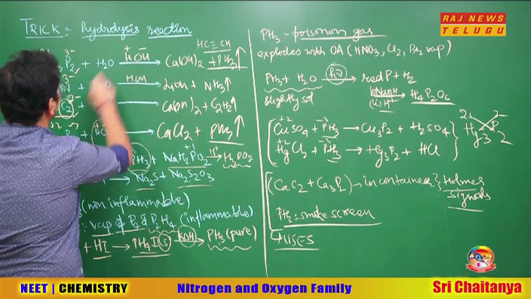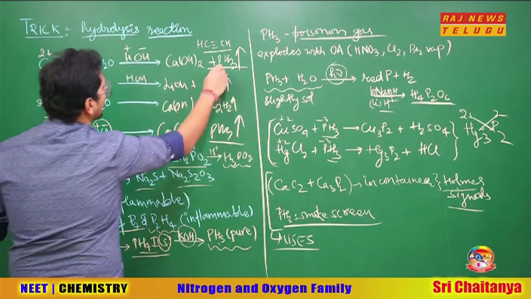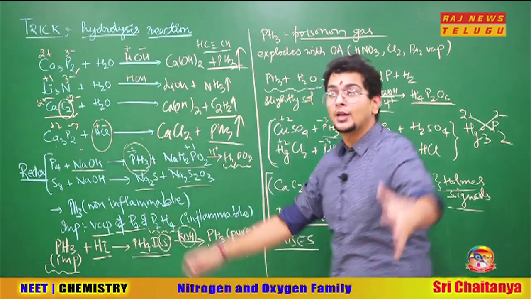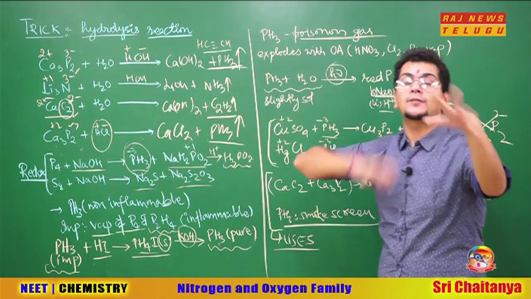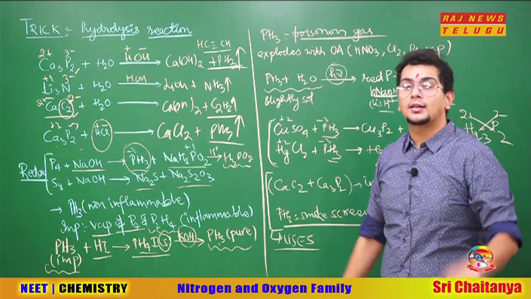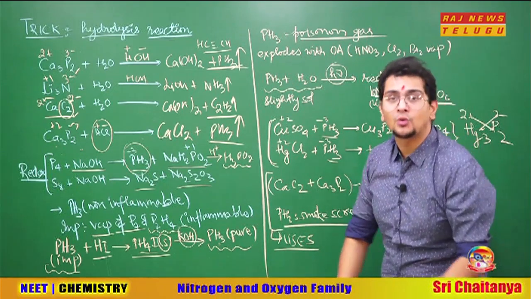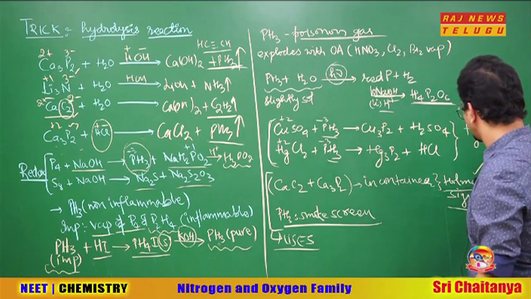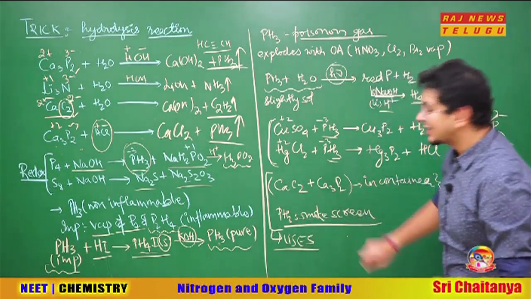Calcium carbide and calcium phosphide will get hydrolyzed due to seawater and will release phosphine and acetylene gases. Both are gases. So this gaseous, colorful smoke will give the signal to the aircraft, that bhaiya, come down and save us from the middle of the sea. That signal is known as Holmes' signal. PH3 is also used as a smoke screen.